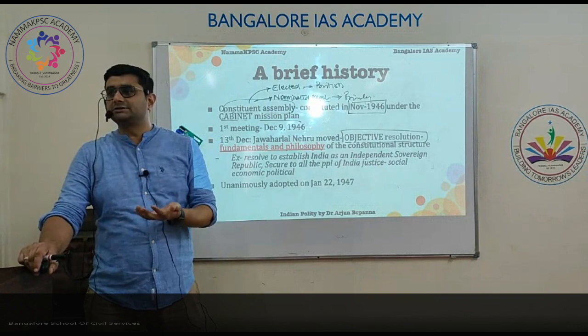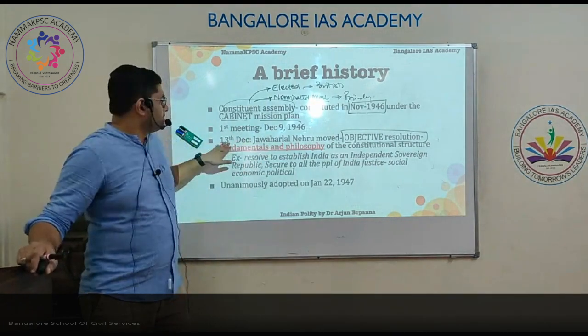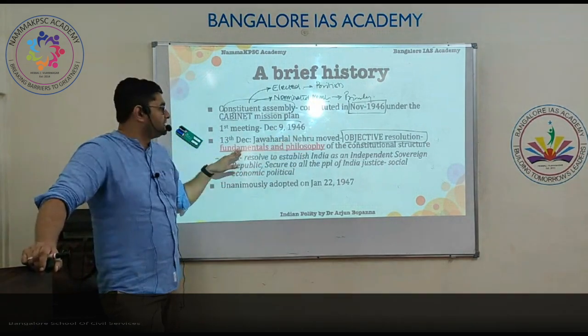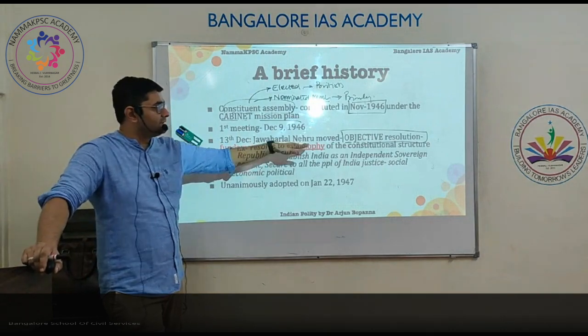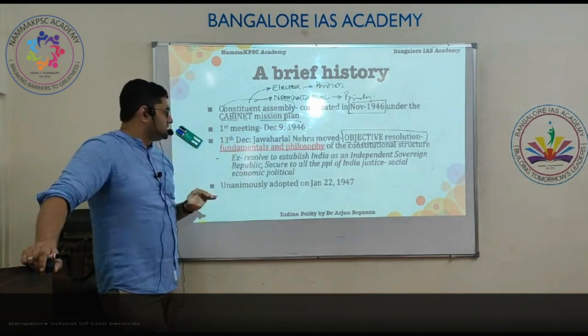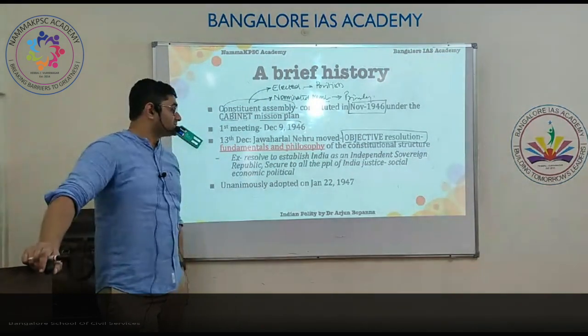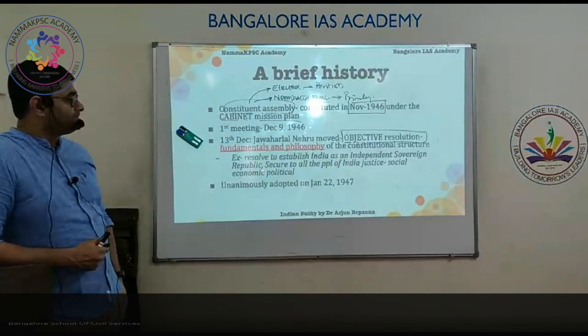The preamble is an introduction which shows the aims of the constitution. On 13th December, Jawaharlal Nehru moved the objective resolution, which is nothing but the fundamentals and philosophy of the constitutional structure. For example, we resolve to establish India as an independent sovereign republic.